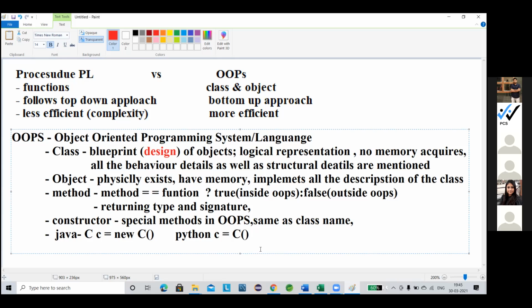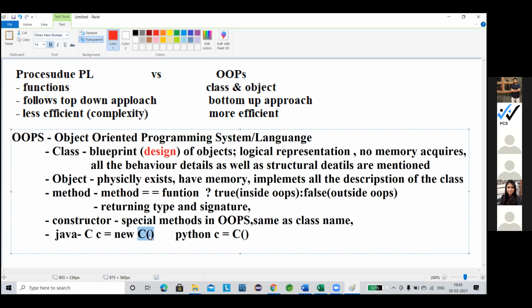So when we use the new keyword, what happens? Remember all the time, this new keyword is used to create new memory. Next, after creating that new memory, what would be assigned into that memory? Nothing but this part.